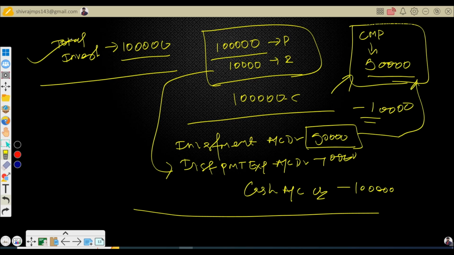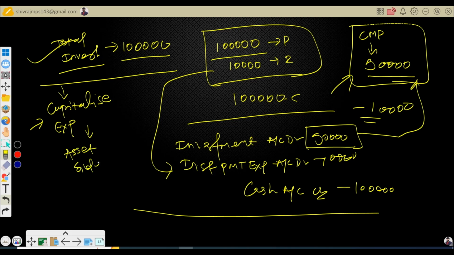That method becomes your capitalization of expenses. It means you can include it directly. If you record the total investment, you can record it on the asset side of the balance sheet, right? Total investment account debit. But if you follow this approach, this is your bottom line approach. Sorry, top line approach, my bad. Top line means you can directly record it to the P&L. And if you want to record it in the balance sheet, that's fine.